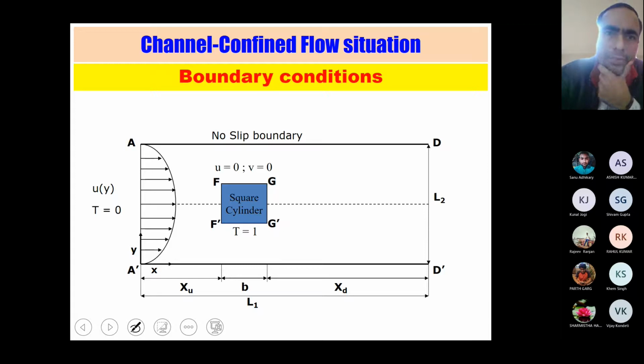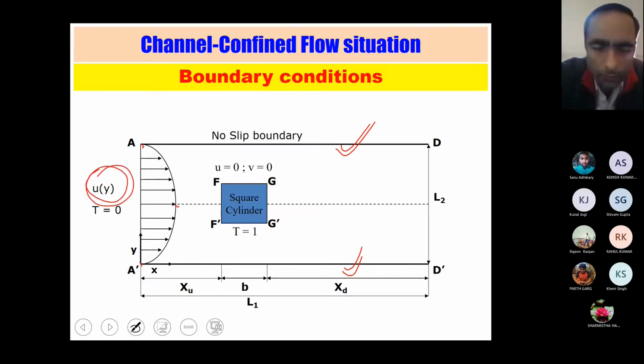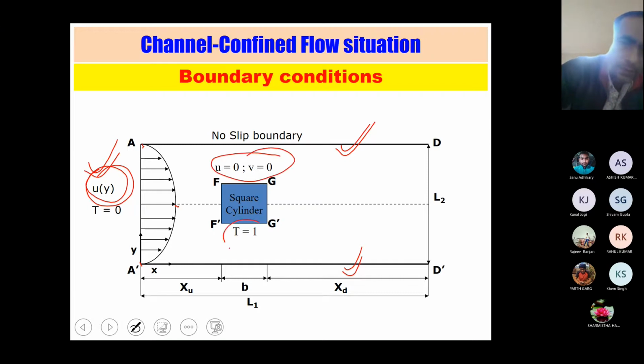Now the case of channel confinement, or you can consider flow inside a pipe, an internal flow situation, the boundary condition you also know. Here instead of artificial boundary conditions, you have the real boundary condition on the top and bottom. Because of that, you have zero velocities at the walls and maximum velocity at the center. So that is why you have some parabolic type of velocity profile at the inlet. So this mathematical expression you will also see in the next slide. The rest is the same story. T1 is the T wall temperature, as I said, in the case of constant wall temperature conditions.